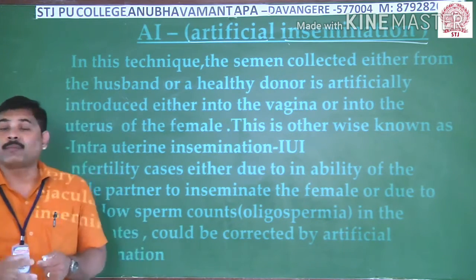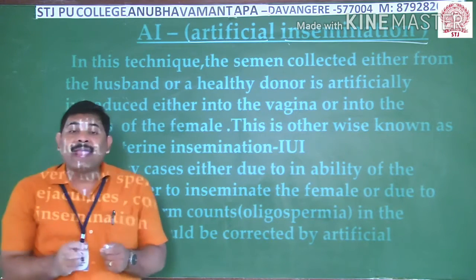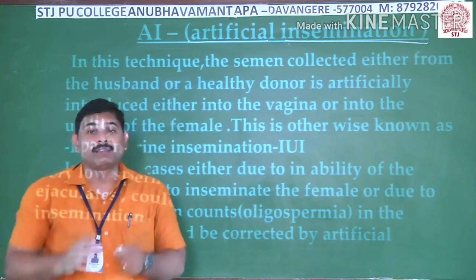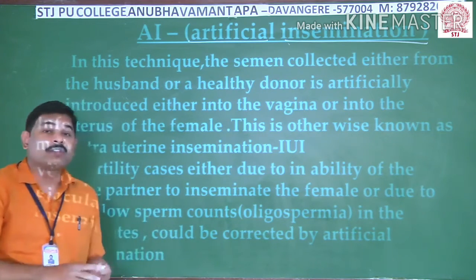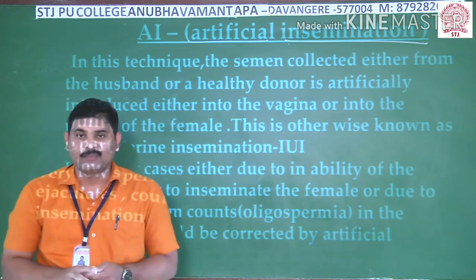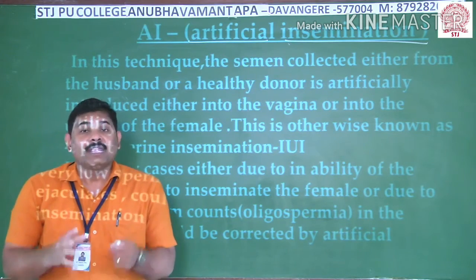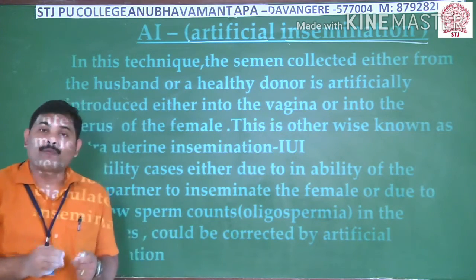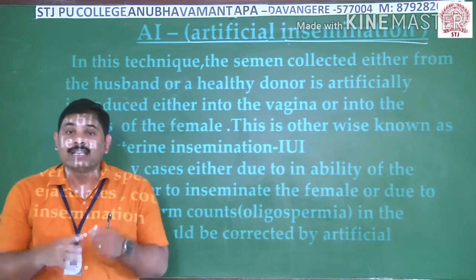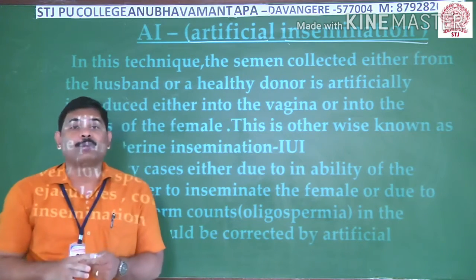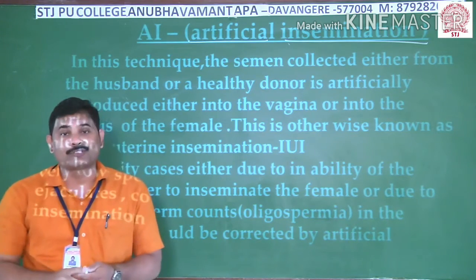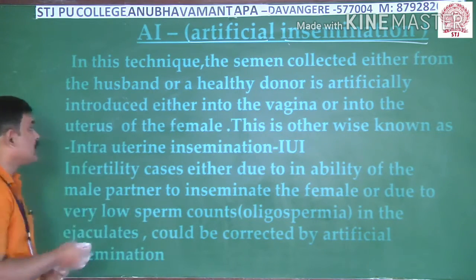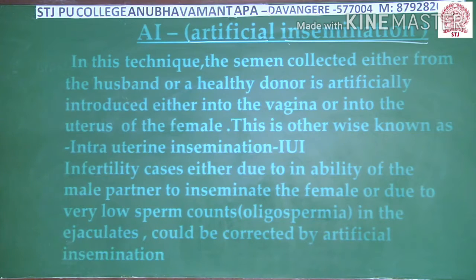But the problem arises when the male fails to copulate with the female. Then insemination will not take place naturally. The second condition: if the male semen consists of very few sperms, in that case also the natural insemination process as well as the fertilization process is not possible. In these 2 conditions, we generally adopt this AI method. What are the 2 conditions?